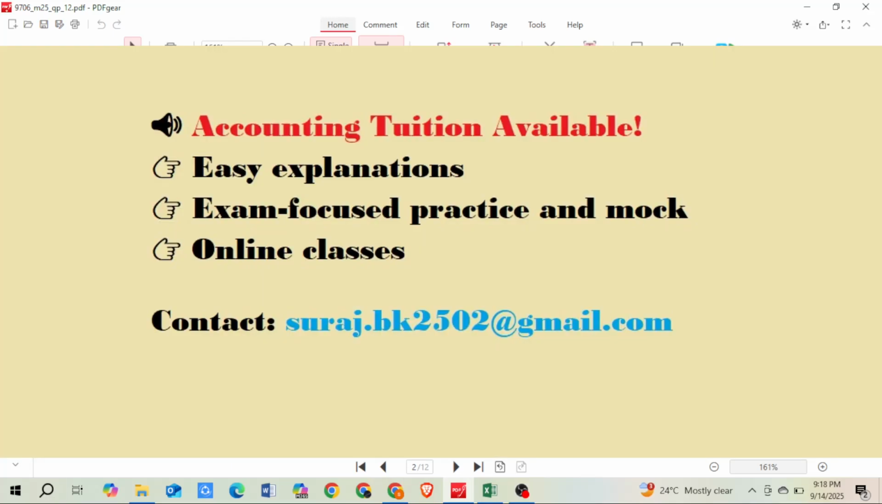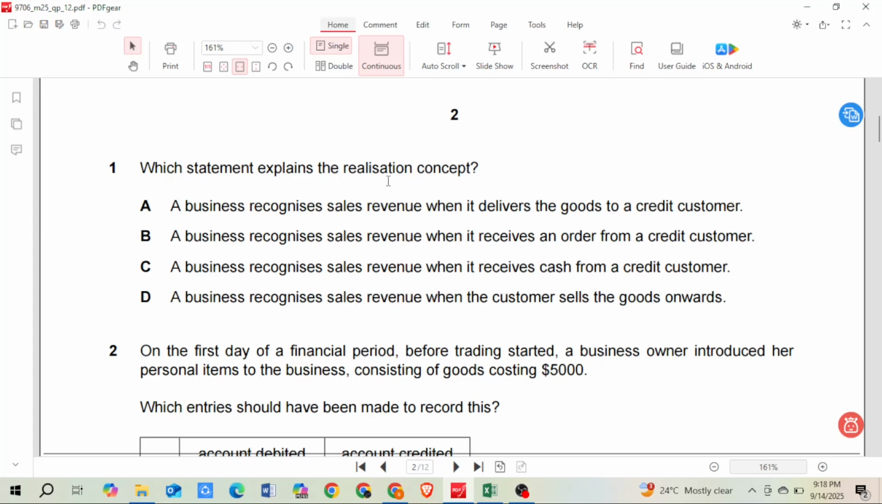Okay, so the concept of realization is we need to record the transaction as soon as we realize it. That means in this case, if I sell the product to the customer, then I would say that my sales has been achieved. So the correct option for this answer is option A, because here we are selling goods to the customer and we have delivered them, and now the credit sale has been completed. So now these credit customers are liable to pay us in the future.